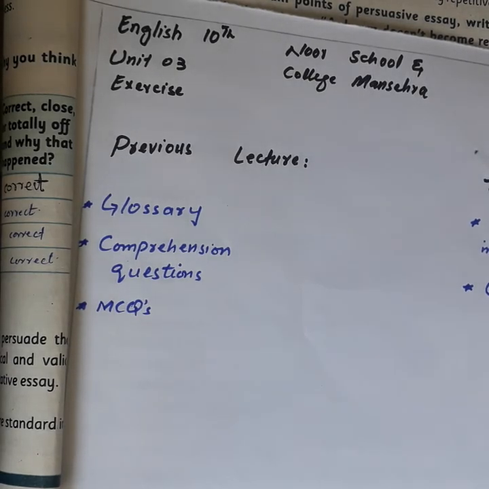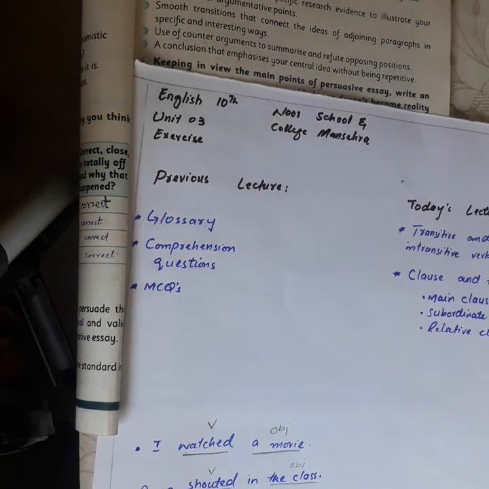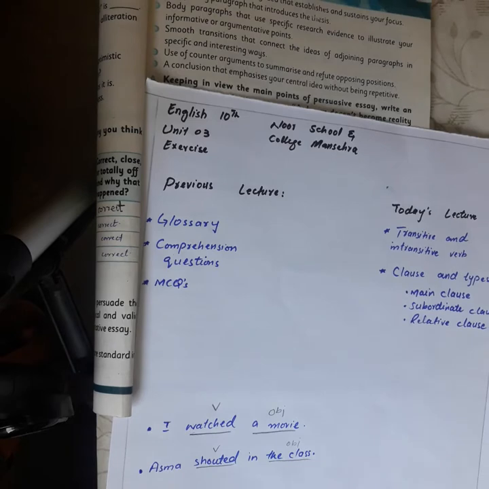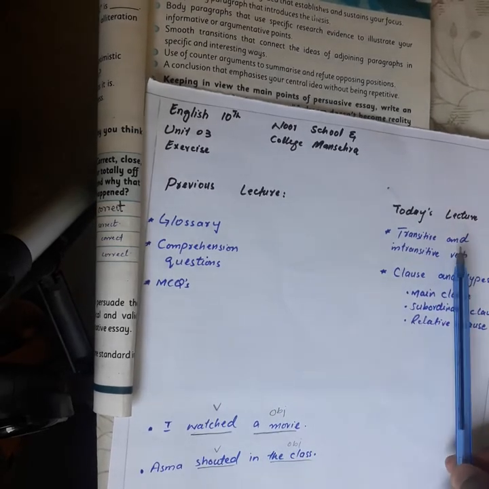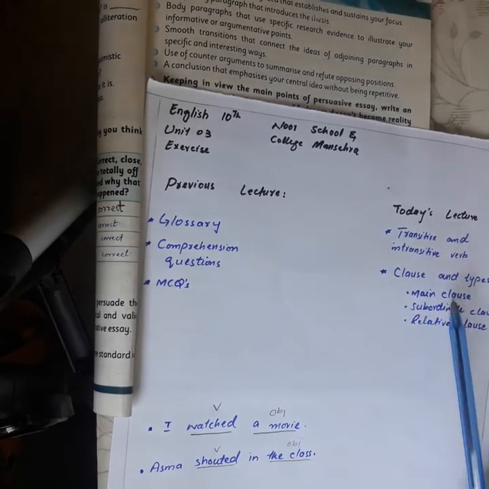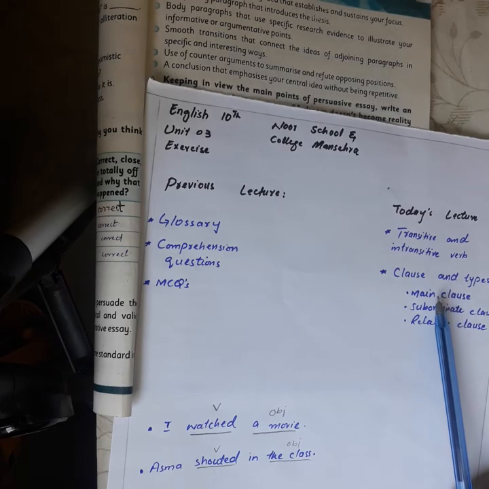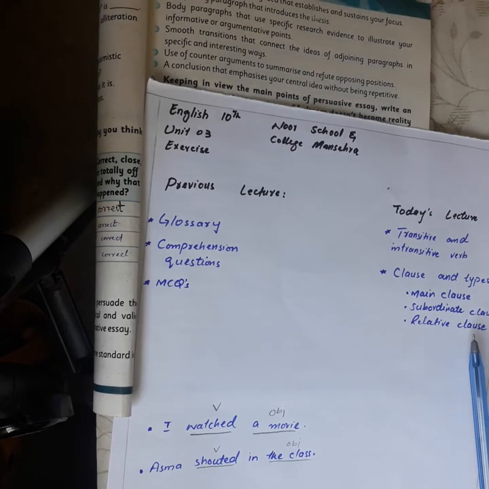So we have already discussed these three points. Today we are going to discuss transitive verb and intransitive verb, class and types. Types on the basis of structure: main class, subordinate class and relative class.